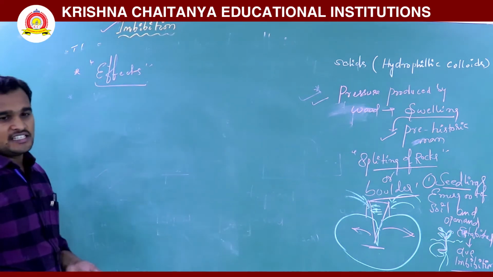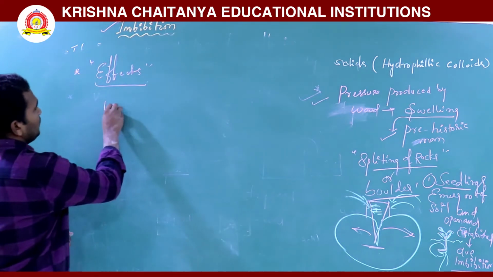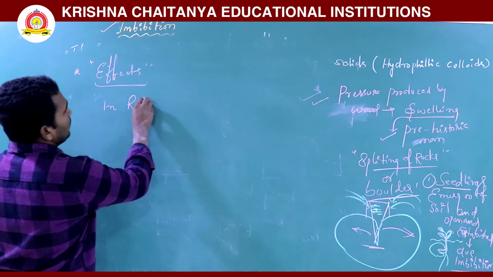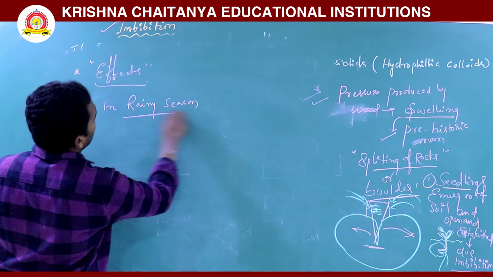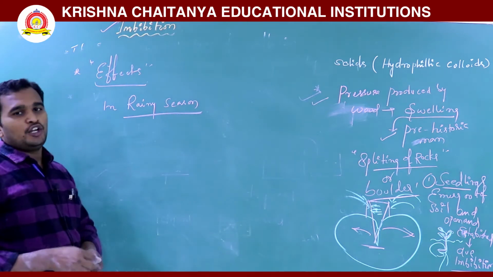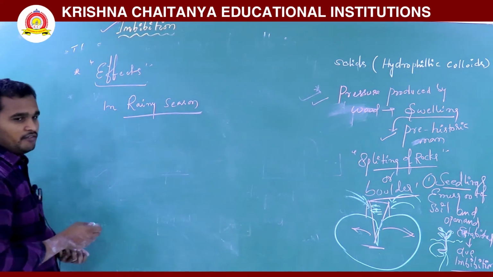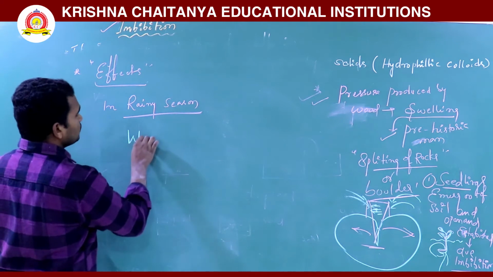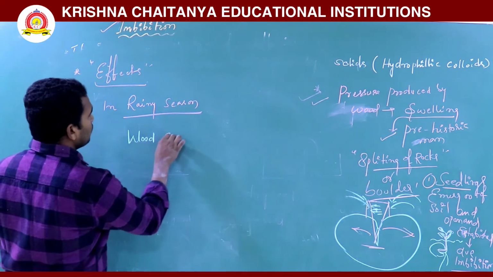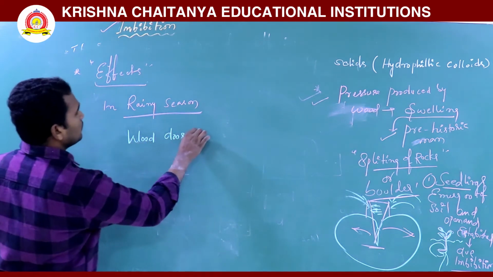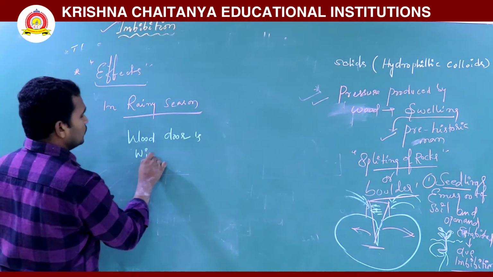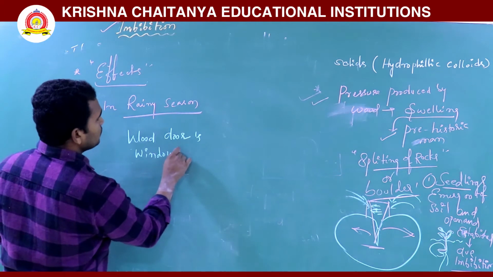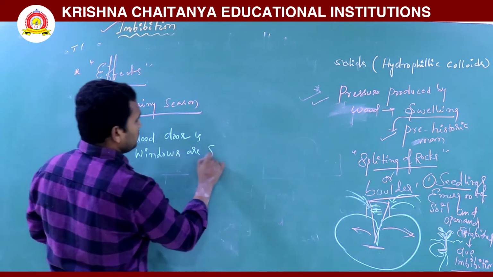In rainy season, what do you commonly observe? Wood doors and windows are swelling.